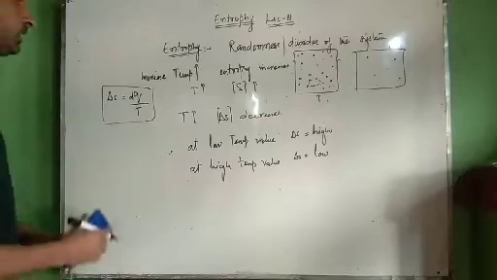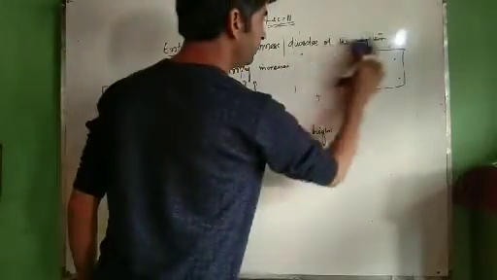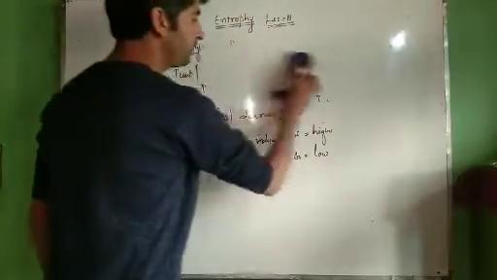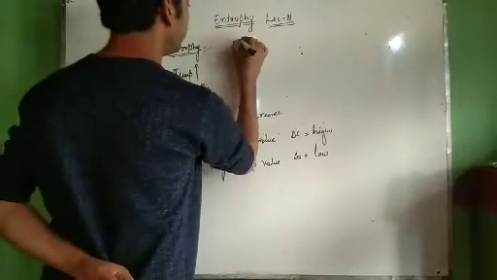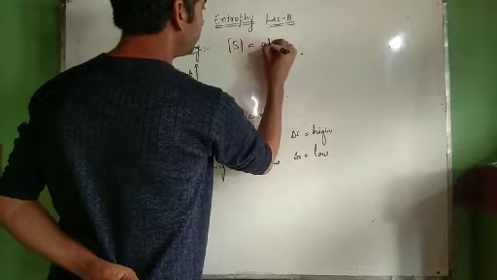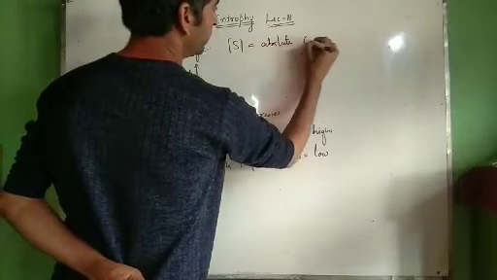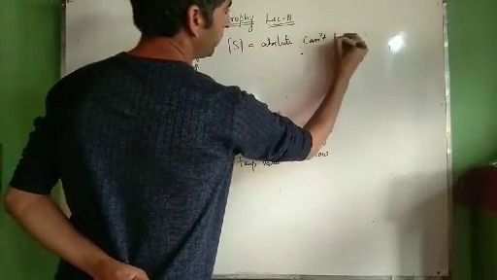Now what about this change in entropy? Why do we use change in entropy? Why do we not use only entropy? Because the absolute value of entropy cannot be determined.